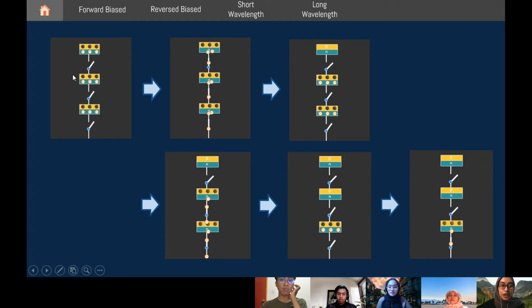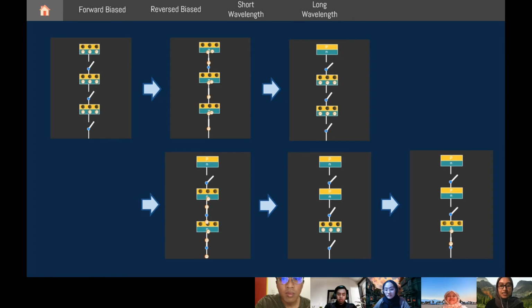For example, in this figure, each gate will be closed for them to transfer the charge from the first photodiode to the second photodiode to the third photodiode. When it is transferred, the first photodiode will remain empty, which means the charge has been transferred to the second one. In order for the second photodiode to transfer the charge to the third and the edge of the CCD, only the second and the third gate will be closed, which means the first gate will remain open as there is no charge that is required to be transferred to the next photodiode. And this process is repeated until the charge is transferred to the edge of the CCD.